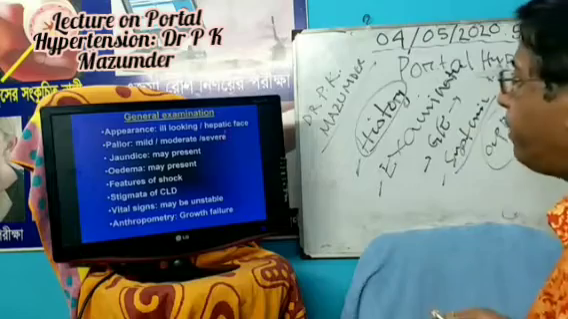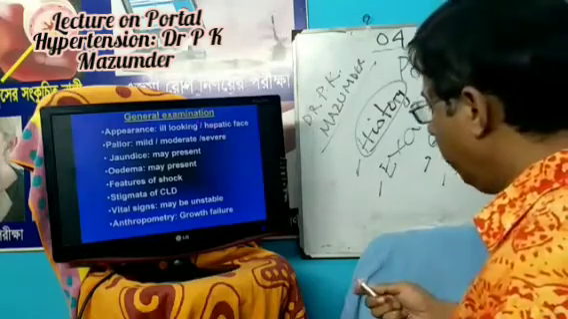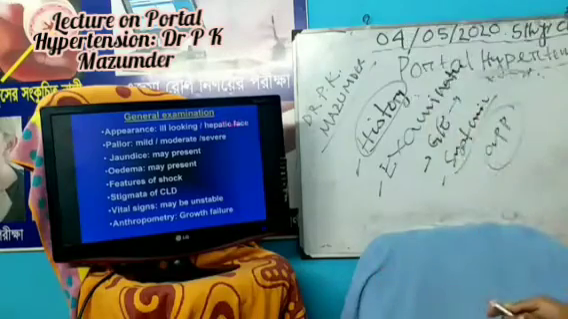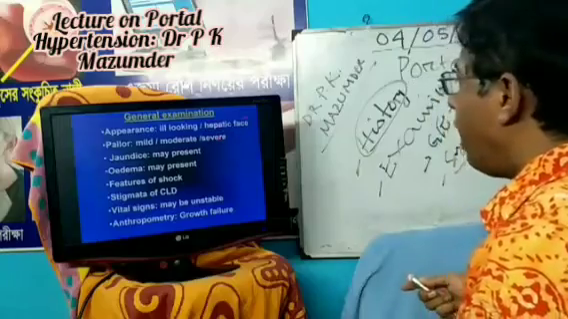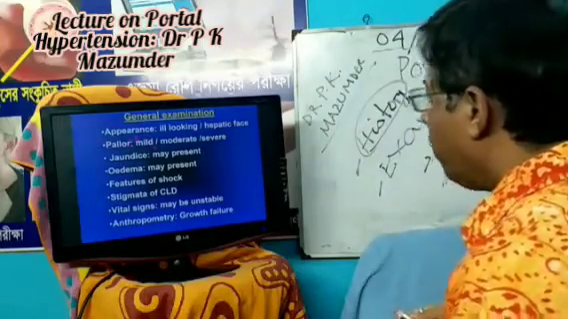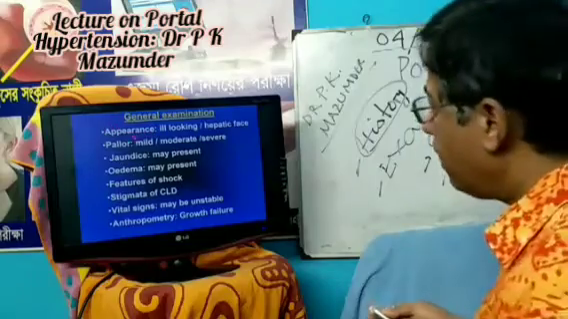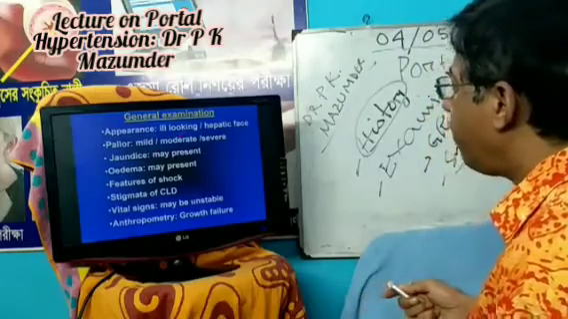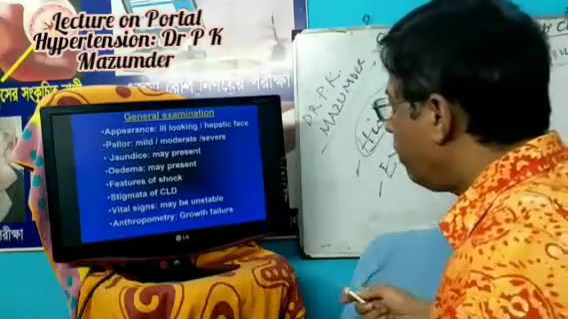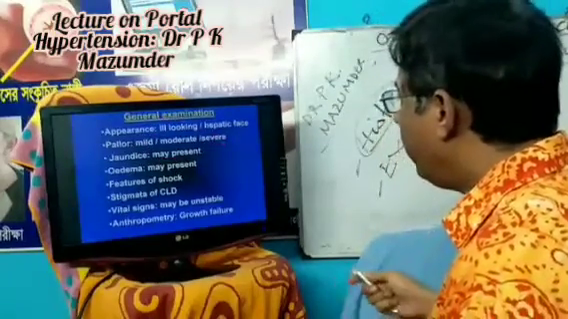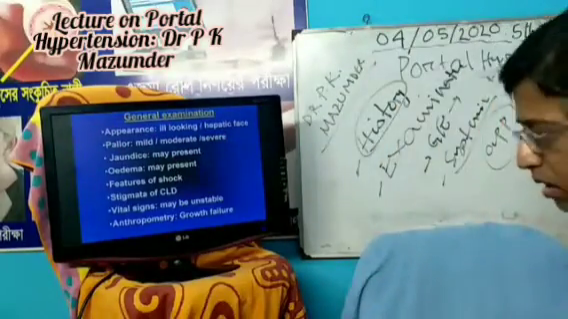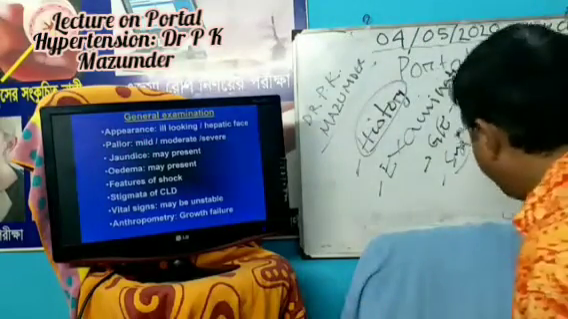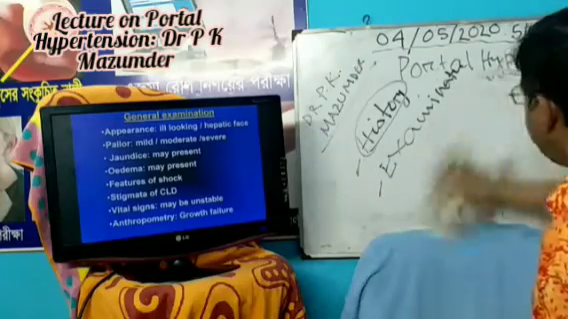and if the patient is suffering from liver cirrhosis, the appearance is changed with the hepatic facies. Hepatic facies means there are hollow cheeks with prominent zygoma. Then pallor. Why does pallor occur? It may occur in portal hypertension. It may be mild, moderate, or severe depending on the degree of bleeding. Why does pallor occur? Number one cause is ruptured varices.